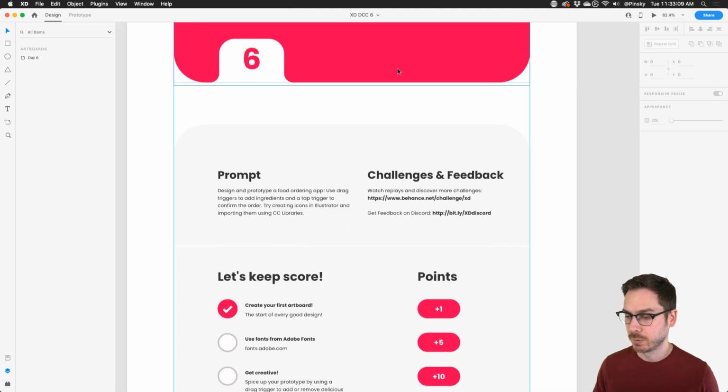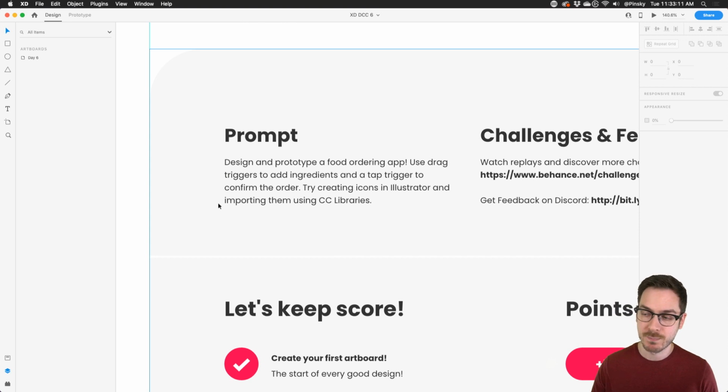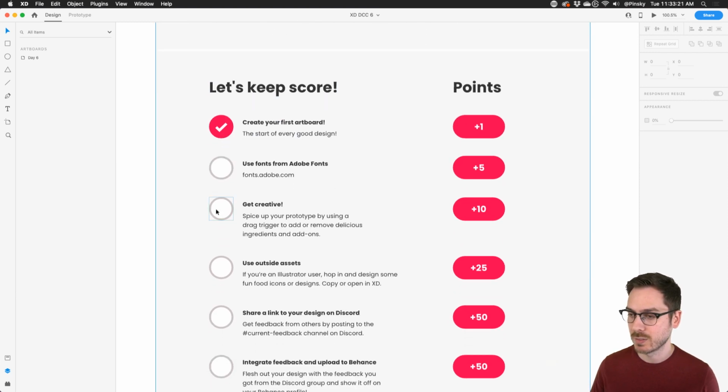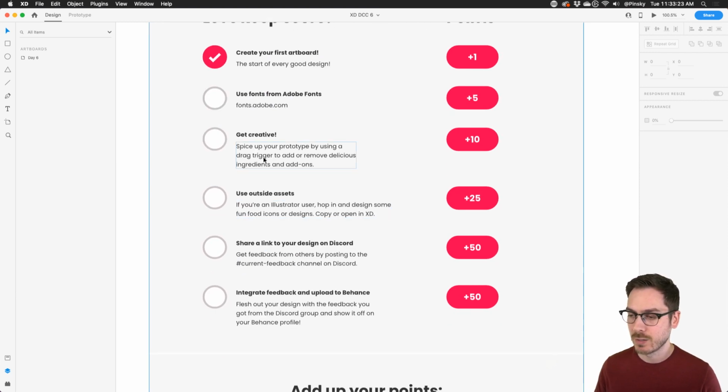And again, the prompt, as you can see up here, is to design and prototype a food ordering app. Use drag triggers to add ingredients and a tap trigger to confirm the order. And if you do want to really keep track of your score, you have a little bit of an area down here. You can get creative with it. You can also use outside assets. So if you've grabbed files from Adobe Stock, or if you're an Illustrator and you design a lot of files with Photoshop or Illustrator as well, you can bring those directly in. I'm going to show you how that's done.